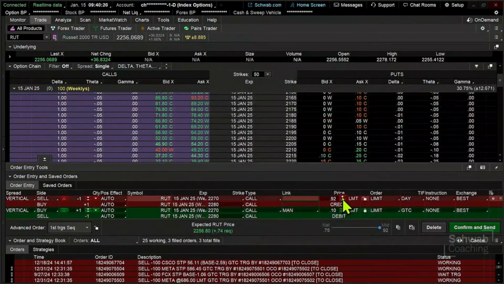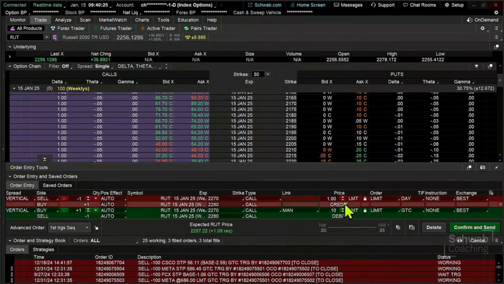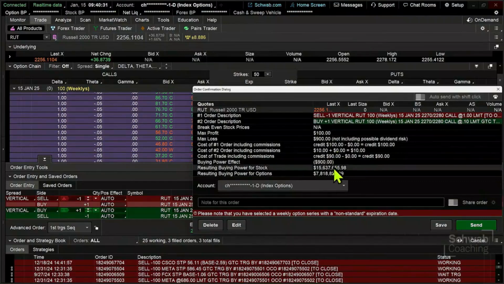Let's see if we can work that to a limit of a buck. Let's see if we can get a limit of a buck right there. Lock that in, close the lock, and see if we can work this order. We'll click on confirm and send, read through the order again, make sure that we're aware of any risks or alerts that are there, and make sure that we understand the characteristics of the trade.